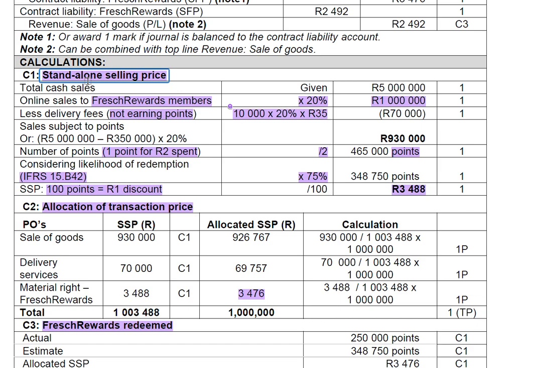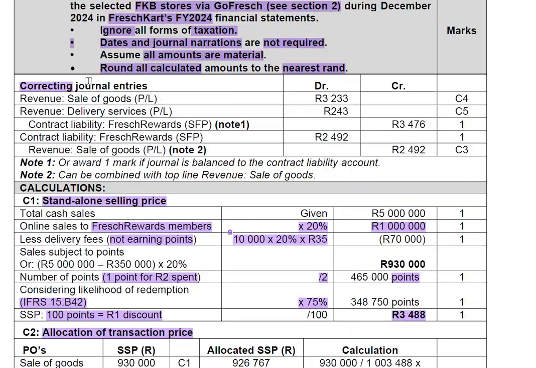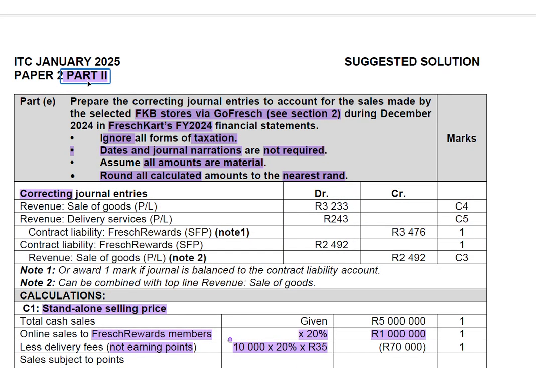So that was basically IFRS 15. If you know IFRS 15, by the time you go to the exam, you would have done well on this question. So let's take this to the end of our Part E, and then I will do the next part in a separate video. We'll follow the same method and then conclude.